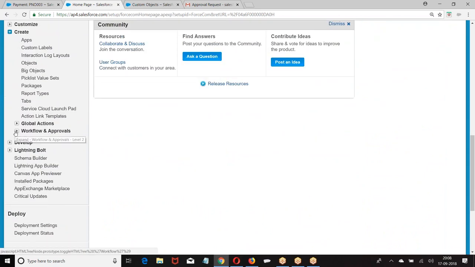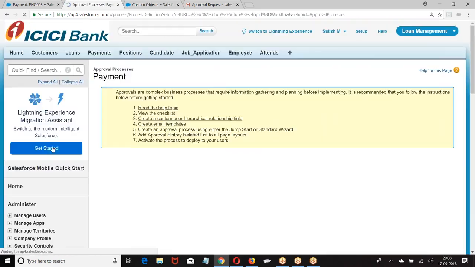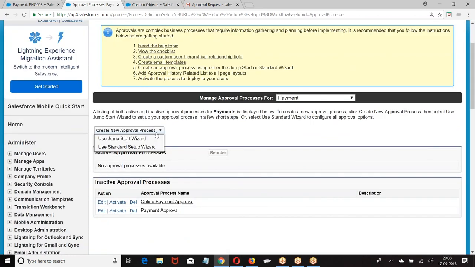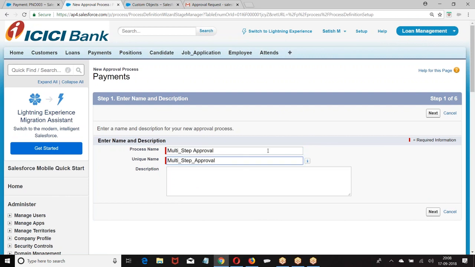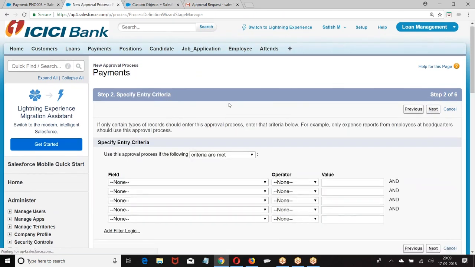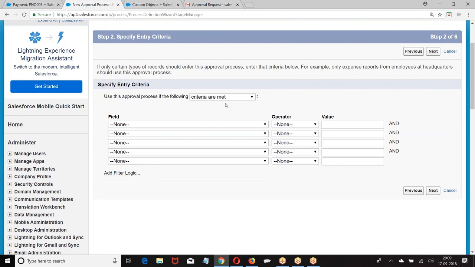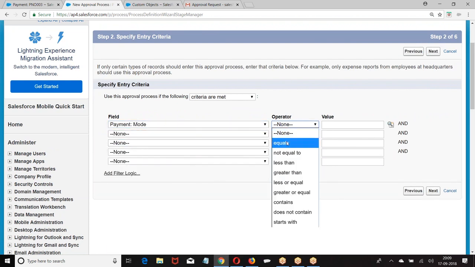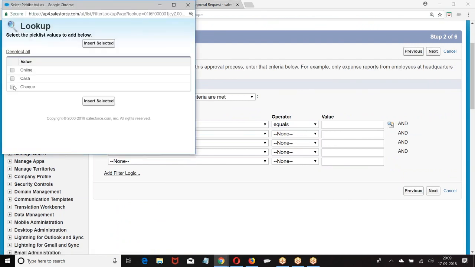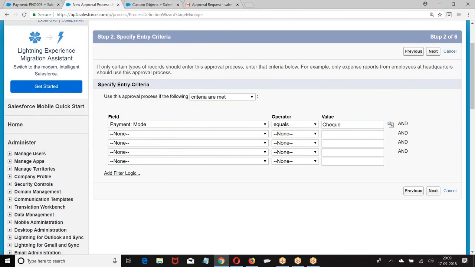Create workflows and approval process. Multi-step approval. Do you want every record to be submitted for approval? Not every record, boss. Only check. If mode of payment is done through check, anybody who submits the payment through check, it requires an approval. Next.